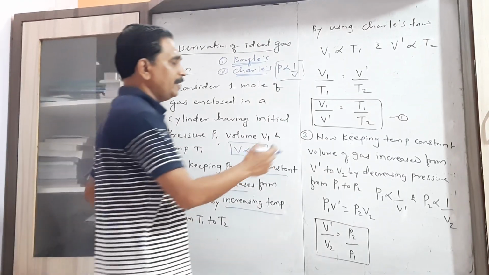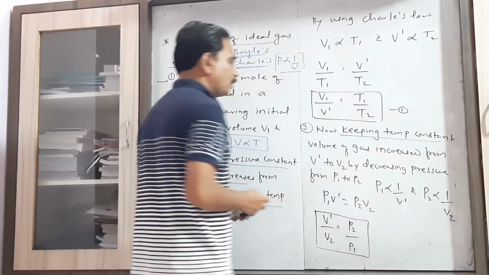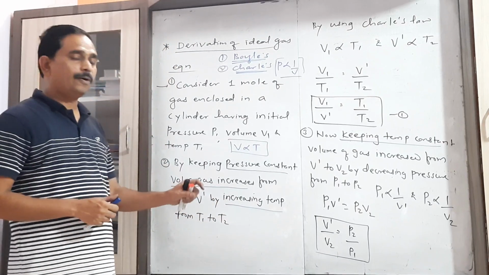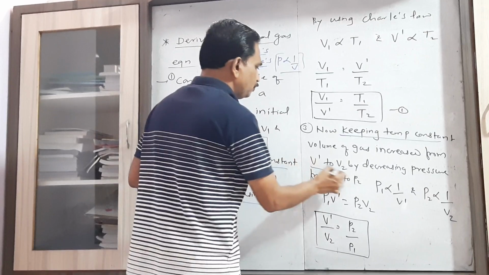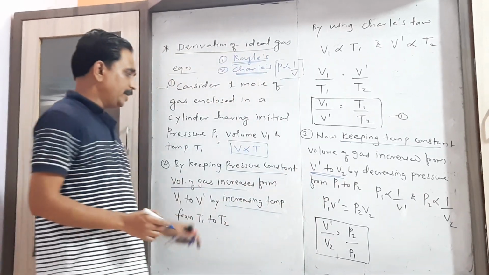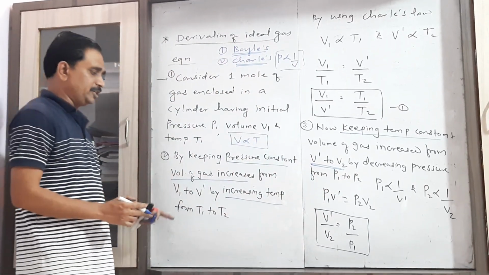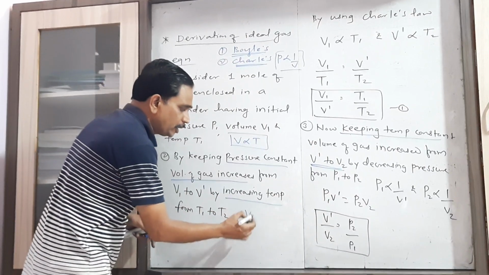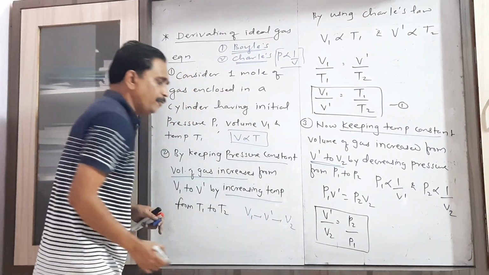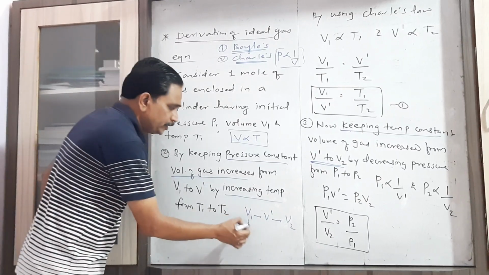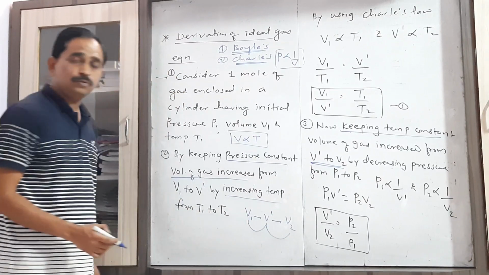The volume of gas increases from V dash to V2. It means in this stage we are changing the volume initially from V1 to V dash and then V dash to V2.